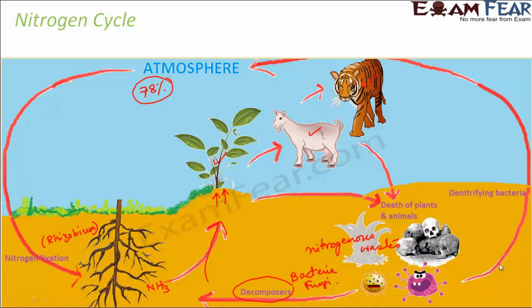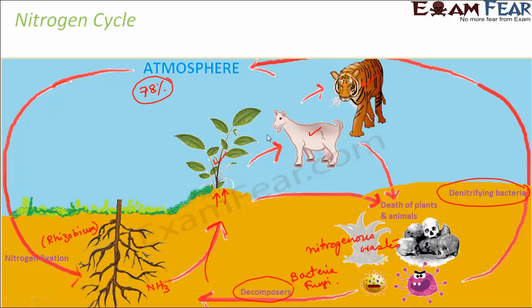The remaining part of the nitrogenous waste will be taken up by the denitrifying bacteria. What do these bacteria do? They convert the nitrates back into atmospheric nitrogen and return it to the atmosphere. If you look at this entire cycle, what do you see? On one hand, nitrogen is being taken out from the atmosphere and fixed into the soil. On the other hand, nitrogen is taken from the soil and given back to the atmosphere. So this is how the amount of nitrogen in the atmosphere always remains constant.